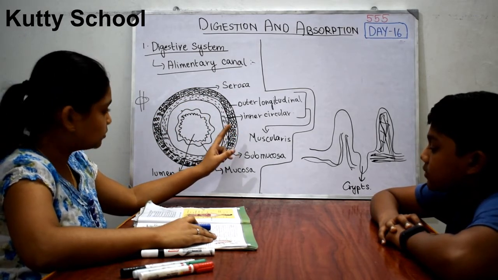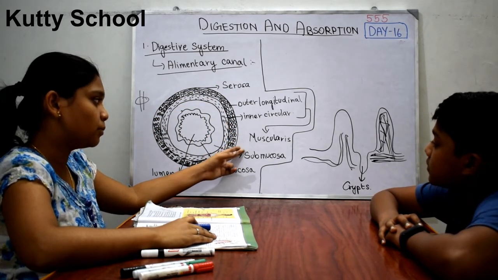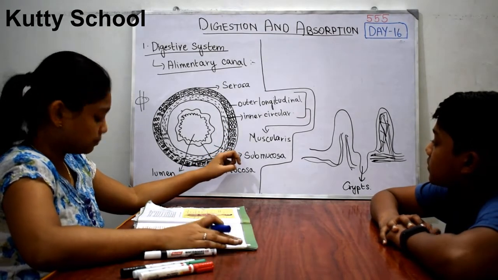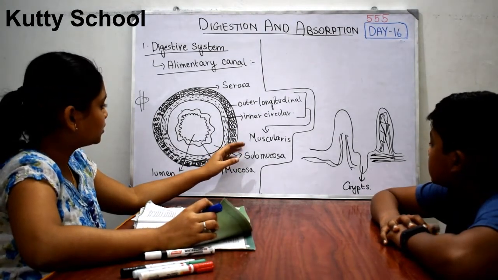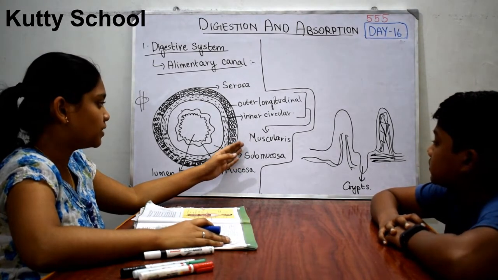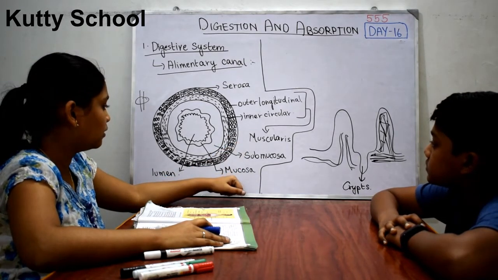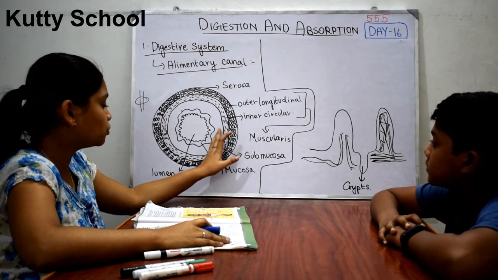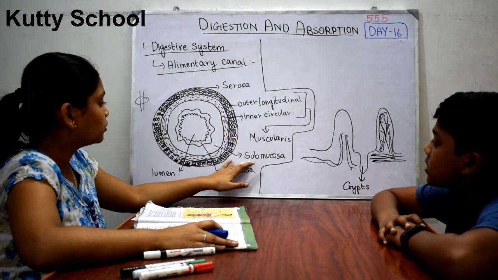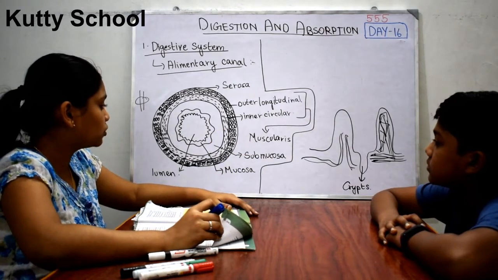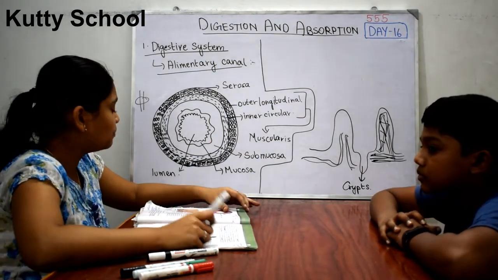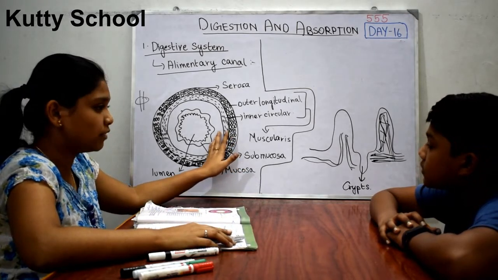This muscularis is made up of smooth muscle tissue, and some oblique muscle layer can also be present in this region. Next comes the submucosa layer. The submucosa is a loose connective tissue. It consists of many nerves, blood vessels, lymph vessels and everything.